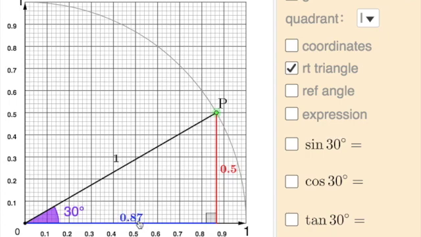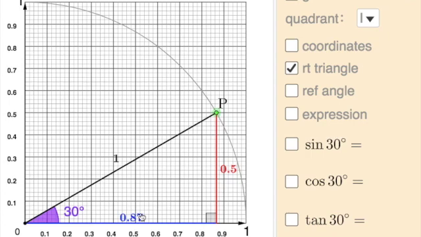This is a bit of an icky number, 0.87, but if you remember from the table I had you memorize, cosine of 30 degrees is square root 3 over 2. If you put that in your calculator, you get 0.87. So the length from 0, 0 out to where this altitude intercepts the positive x-axis is square root 3 over 2, or it rounds to 0.87.